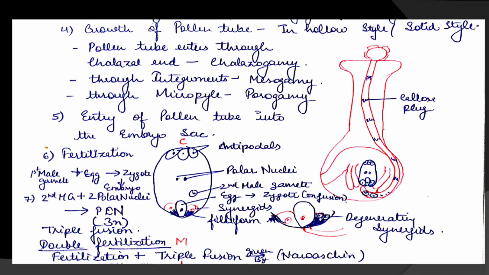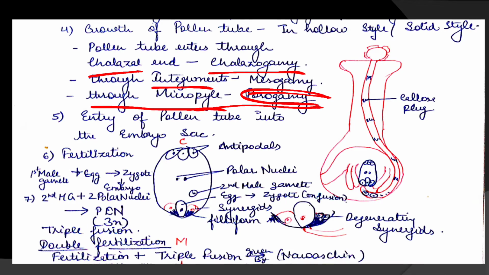Now, as the pollen tube enters, there are three ways. It can either enter through the chalaza, or through the integuments, or the most important one, which you will observe in most angiosperms, through the micropylar end. If it is entering through the chalaza, it is called chalazogamy. Through integuments, it is called mesogamy, and through the micropylar end, it is termed porogamy.